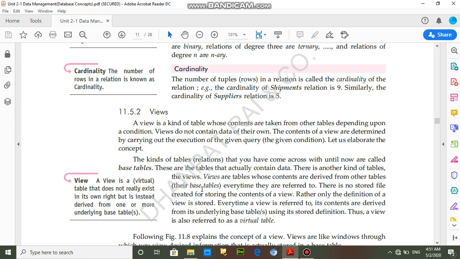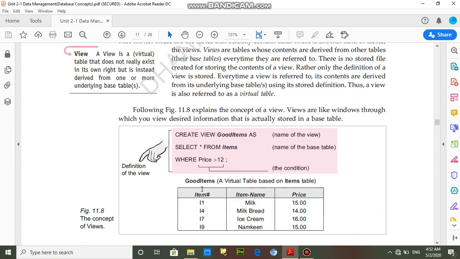Next is view. Students, I have already explained in unit 2.2 what is the meaning of view. A view is a type of virtual table that doesn't occupy any space. Its records are extracted from the base tables. It is only used for security purposes.